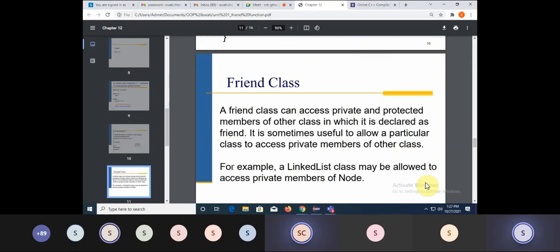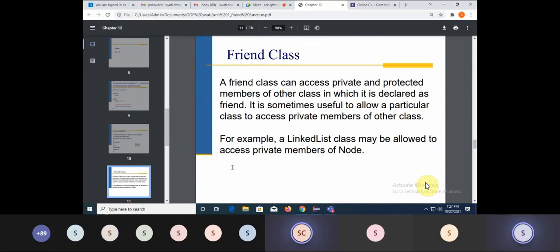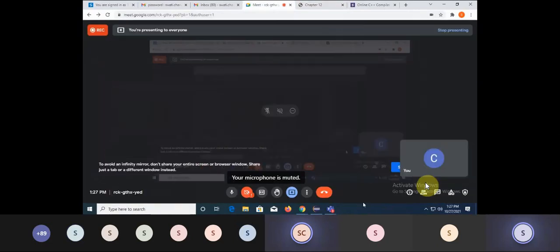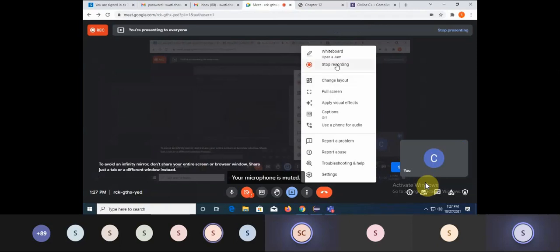So this was for the friend function. The friend class we will discuss tomorrow in the next class. Is the friend function clear to all of you? Yes, ma'am. Okay, I will share the PPT for the friend function. Before coming to the next class, please read what is there in the friend function, so that you will not have any doubts tomorrow. And probably by tomorrow we'll complete our first unit also.